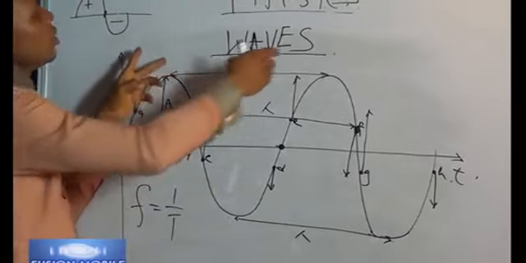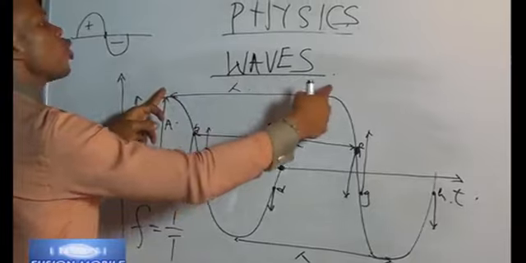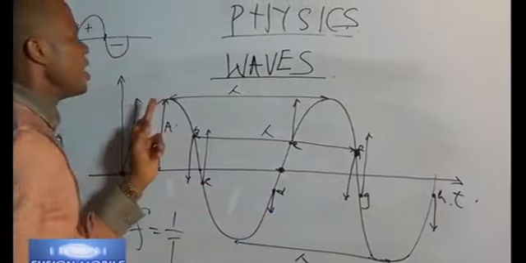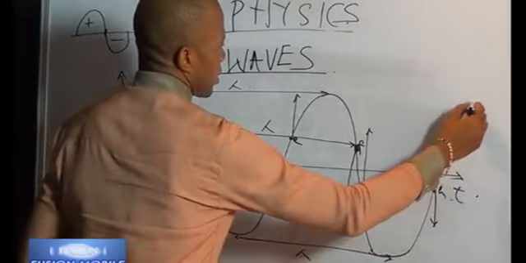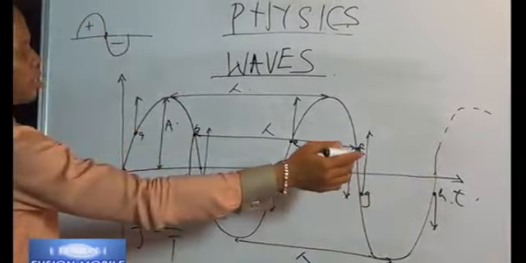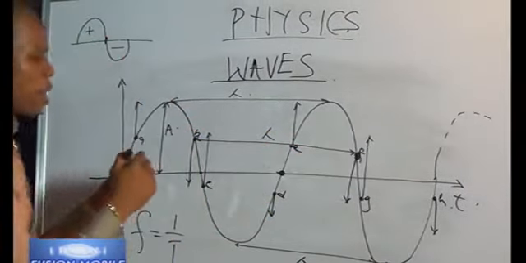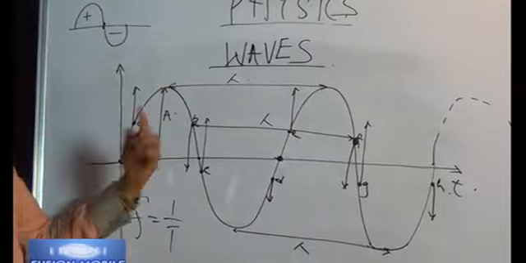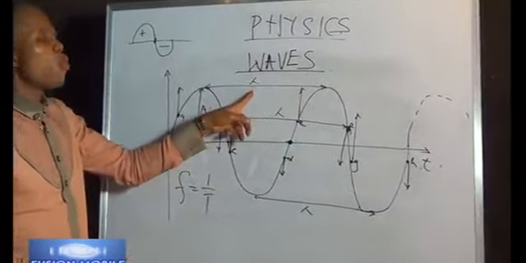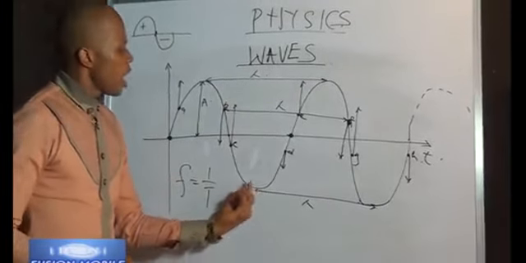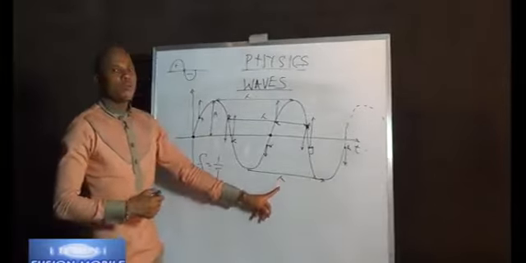So whenever we have from a peak here, which is the crest, to another successive crest. Please, I did not say from a crest to a crest, because if I extend this here, I will have another crest. So you can't mark this from here to here and tell me that it's wavelength. No. We talk about successive. That means after this crest, the next one that is coming to it, from this one to that one, we have what we call wavelength. Also in trough, after this trough, the next successive trough, the difference between them is also a wavelength.